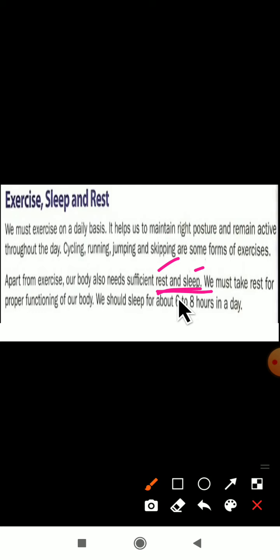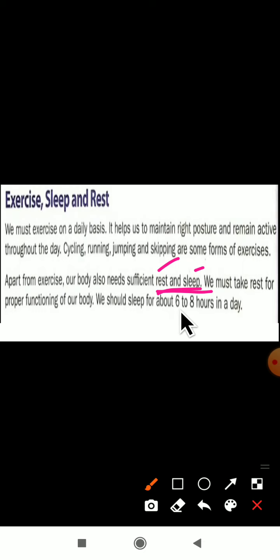Exercise is important, and that much sleep and rest are also required for our body. So apart from exercise, what does our body need? Our body needs sufficient rest and sleep also. We must take rest for proper functioning of our body. Dear students, if your body wants to function properly, then you have to sleep. Your body needs rest.